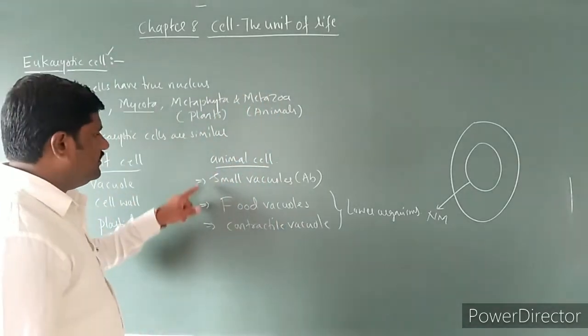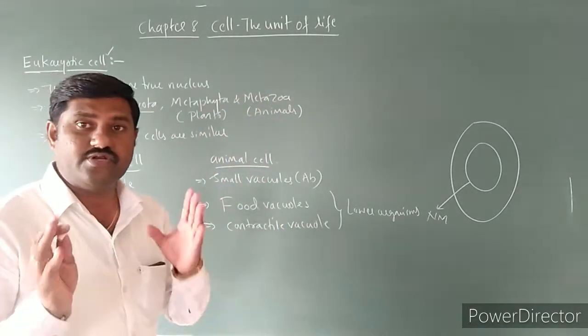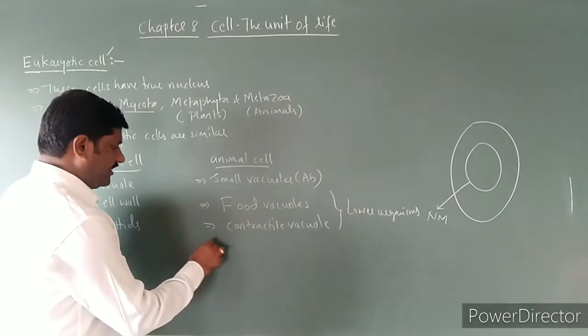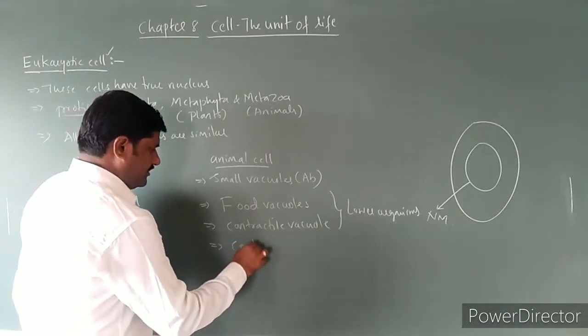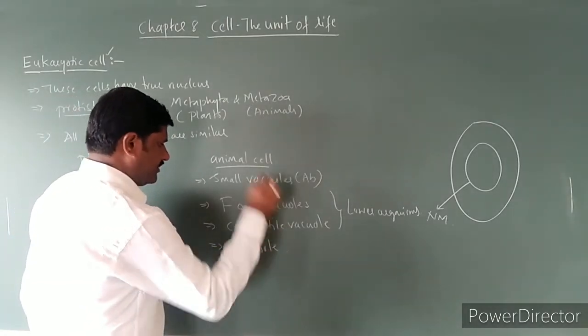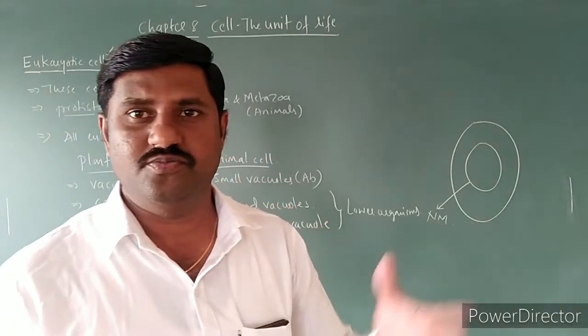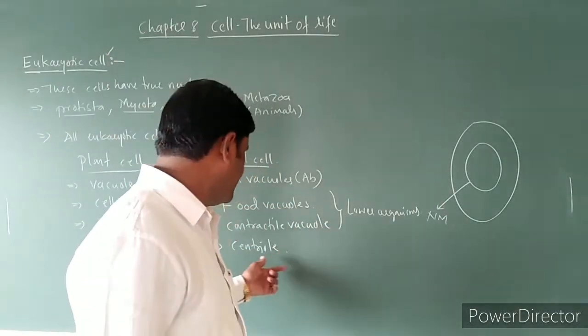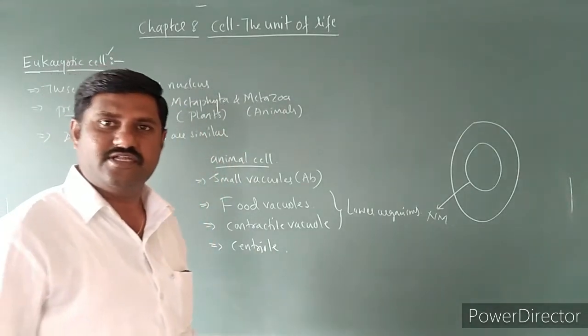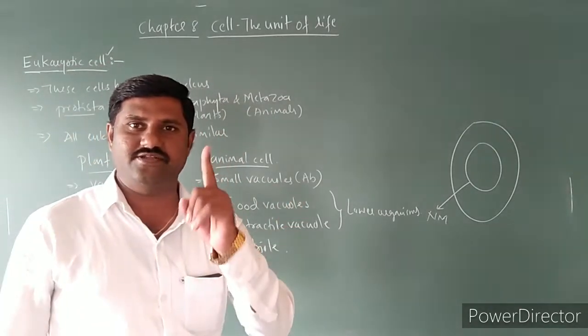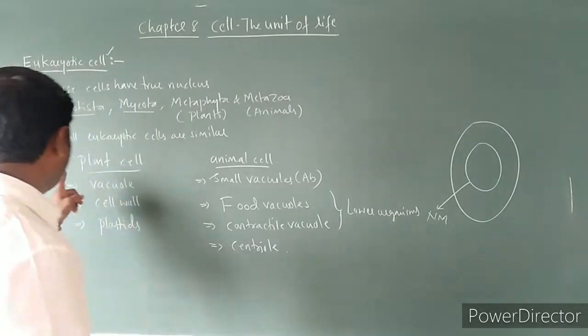The unique feature of this animal cell itself is centriole. What is centriole? What is centrosome? That difference I have gone through already. Centrioles are present in this animal cell, but the centriole is absent in case of plant cell.